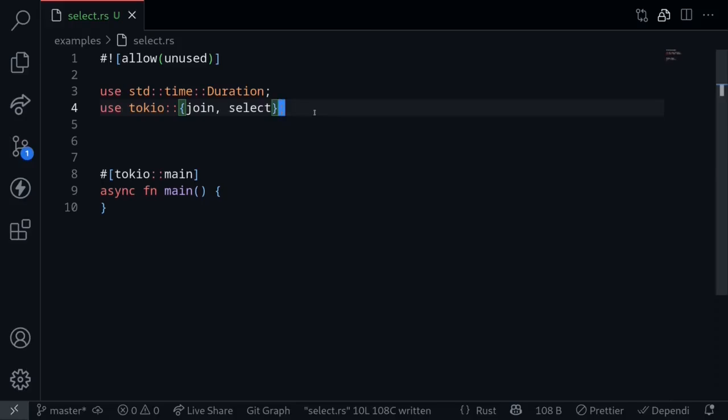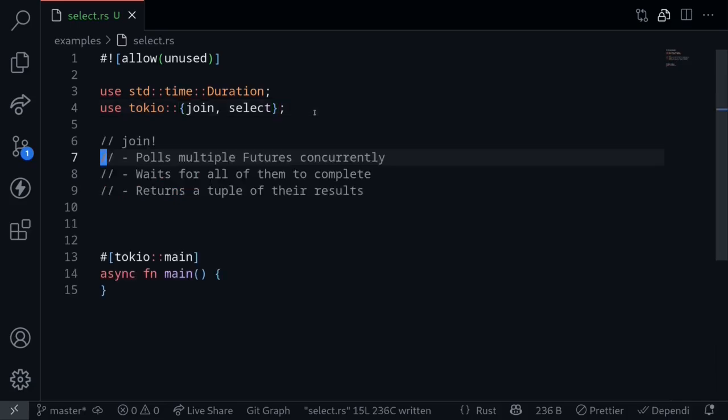The Tokio library has two useful macros called join and select. I've already introduced the join macro, so in this video we'll review what the join macro does, and then I'll explain what the select macro does. The join macro executes multiple futures concurrently. It waits for all of the futures to complete and returns a tuple of their results.